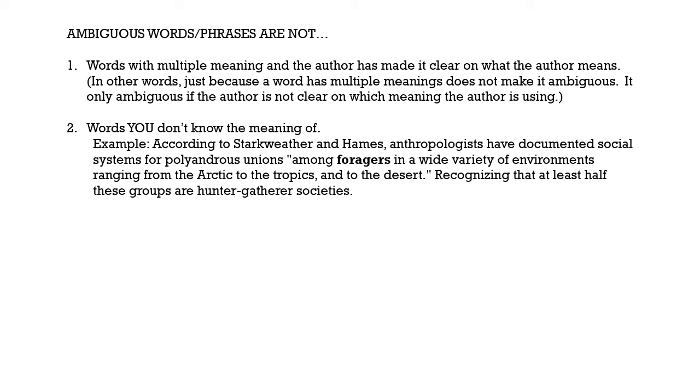Why is that? Because if you look at the last sentence, recognizing that at least half of these groups are hunter-gatherer societies, the author actually defines what forager means. Okay, so in this case, the author provides the definition, and even if the author doesn't provide the definition, it doesn't make it ambiguous unless the author is not clear on what that word means. Okay, so keep in mind, just because you don't know the meaning of a word does not make it ambiguous.